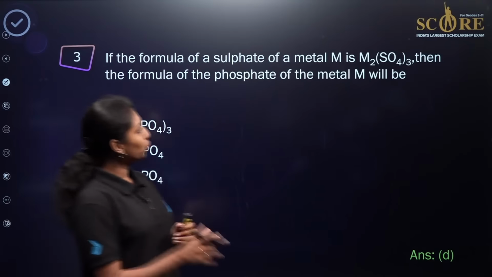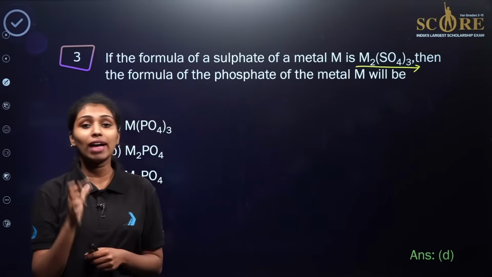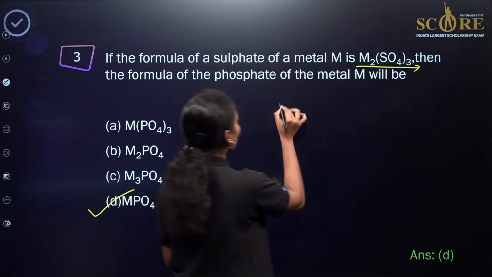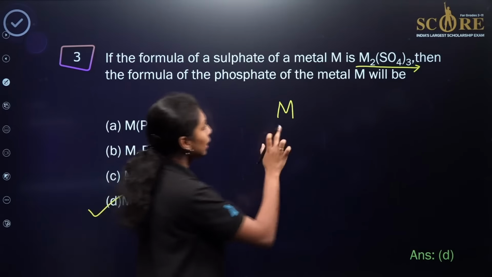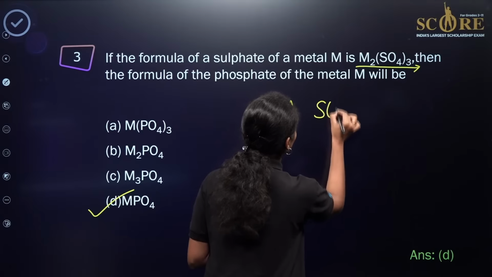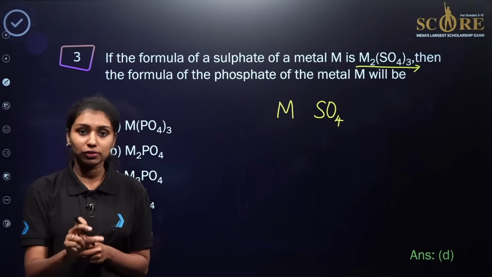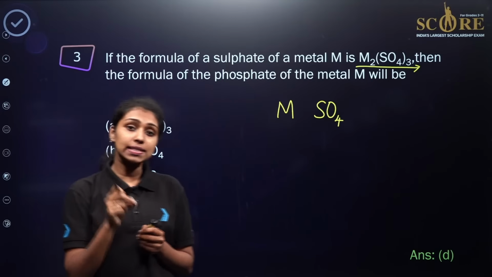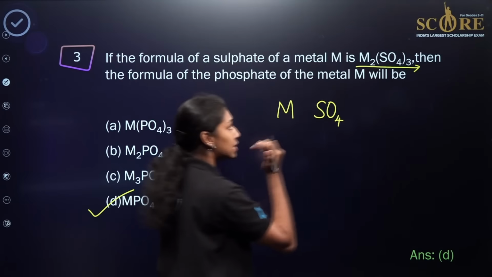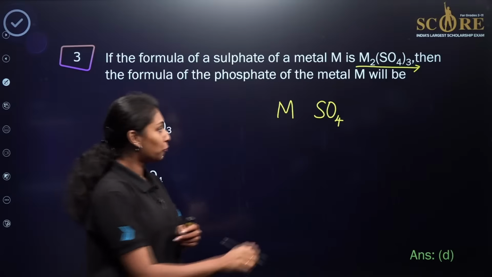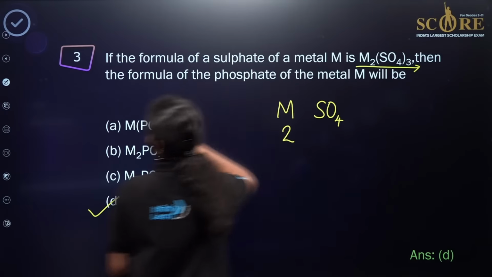So what we need to do first, as we already know the chemical formula of the first compound, right? From that we can identify the valency of the metal M over here. So how can we write down the chemical formula of any compound? First we need to identify the cation, then write down their valencies, then the anion, then their valencies. Whenever we are writing the chemical formula of any molecule, we will be crisscrossing the valencies of cations and anions. For example, here it is M2(SO4)3, which is understood that 2 will be the valency of the metal and 3 will be the valency of SO4 here, right?